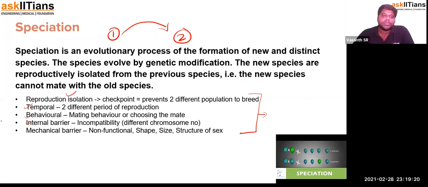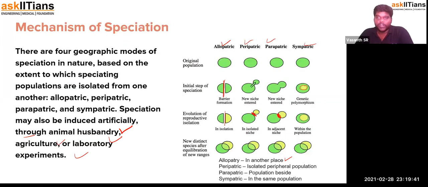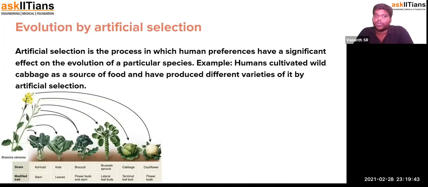The next one is mechanical barrier. Mechanical barrier is the shape, size, and structure of the sex organs, and dysfunctional structures. All these function as a mechanical barrier, so that it will not allow the organisms to undergo reproduction anywhere, anytime. So this is reproductive isolation. I hope you have understood speciation and the mechanism of how speciation takes place. The next thing we are going to study is evolution by artificial selection.